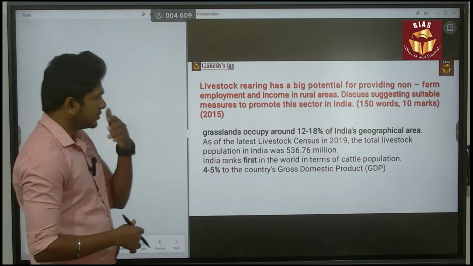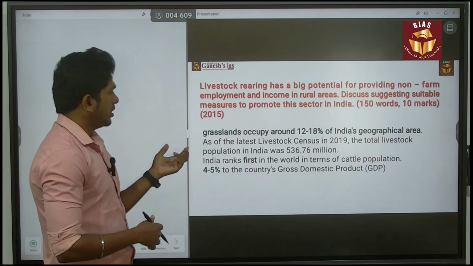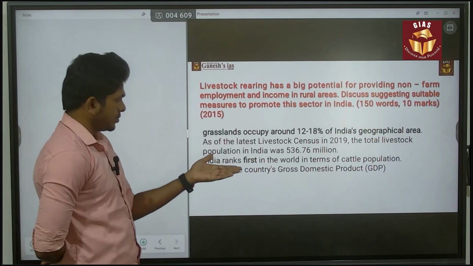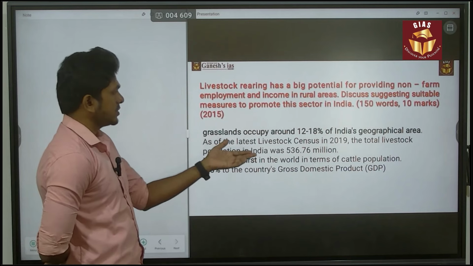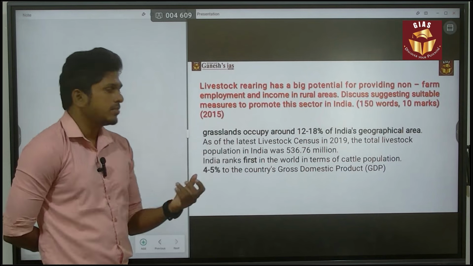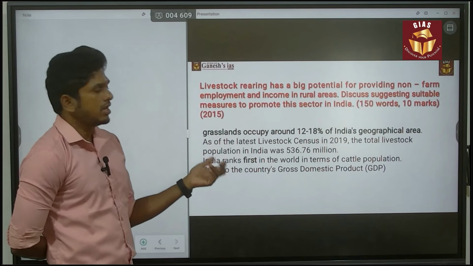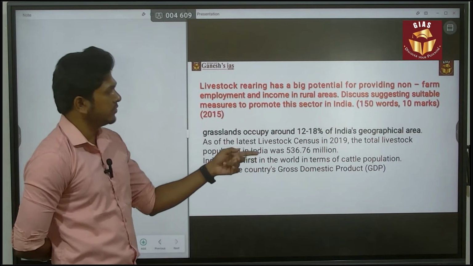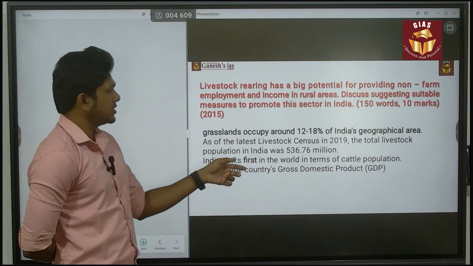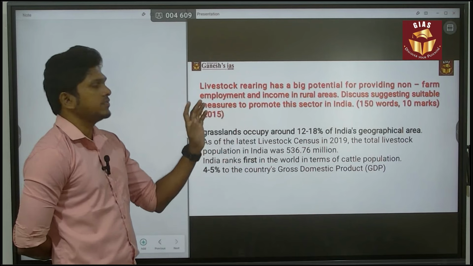When it comes to this question, as per the latest livestock census data, there are 539.79 million cattle in India, and India ranked first in the world in terms of cattle population. Also, 4 to 5% of the country's GDP is from livestock.